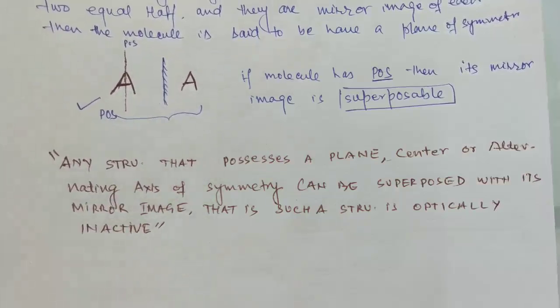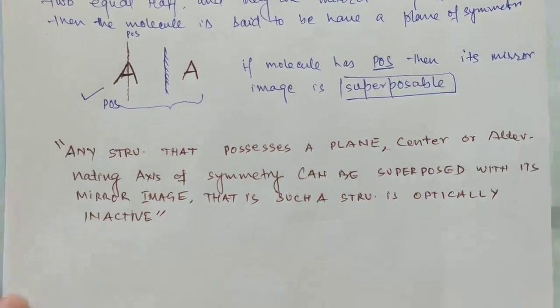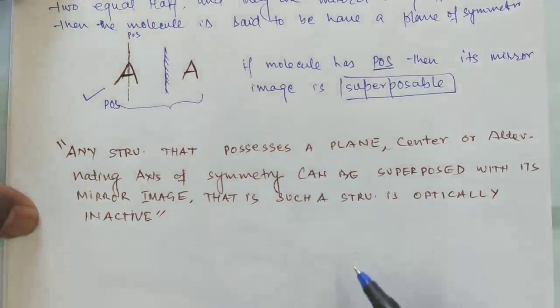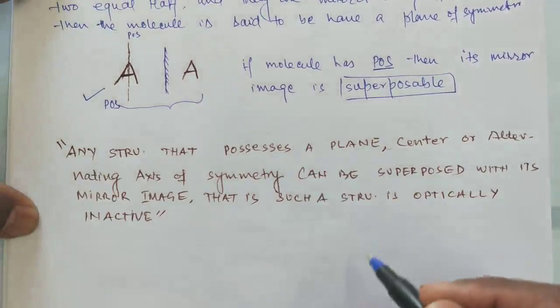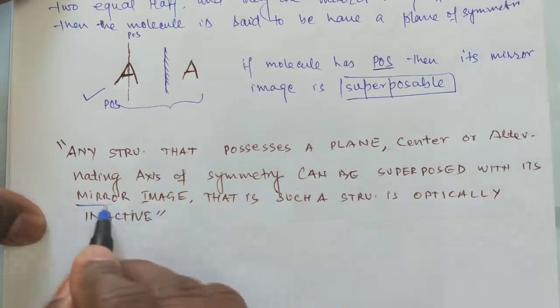This statement is proved by mathematical calculation and symmetry operations. So from this statement, we have one very important correlation. What correlation? Mirror image.